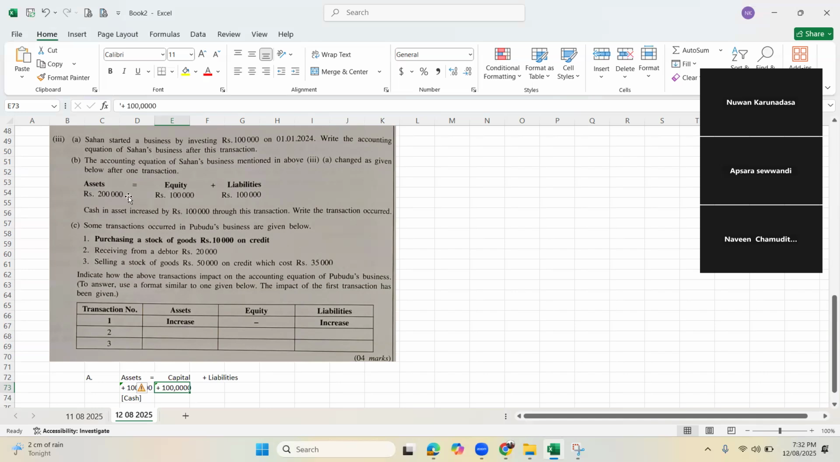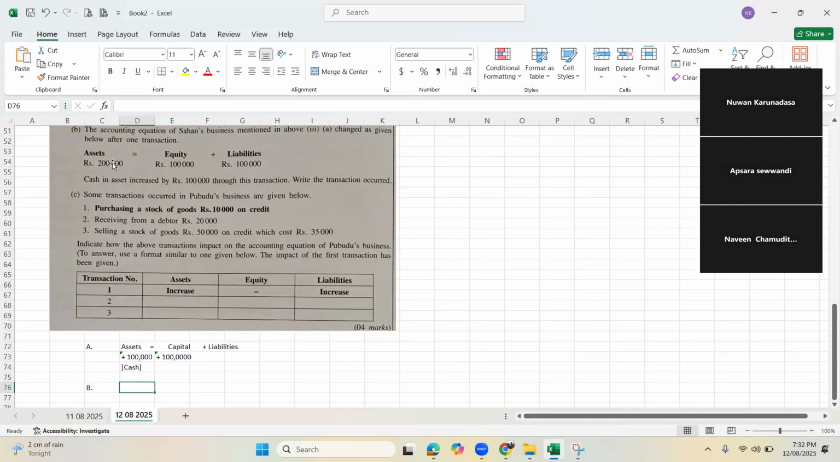The asset has been increased by how much? The asset now is 200,000. The asset has increased by 100,000. See carefully. Then no change in the capital. Capital is the same, 100,000. Then what is the other? The liability has increased. Initially the liability was 0. Now the liability has increased by 100,000.